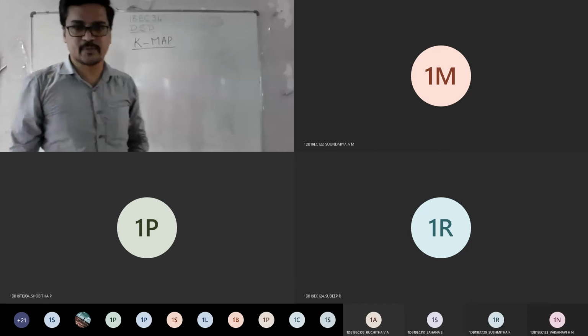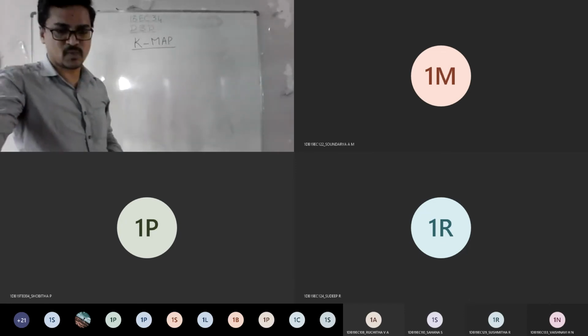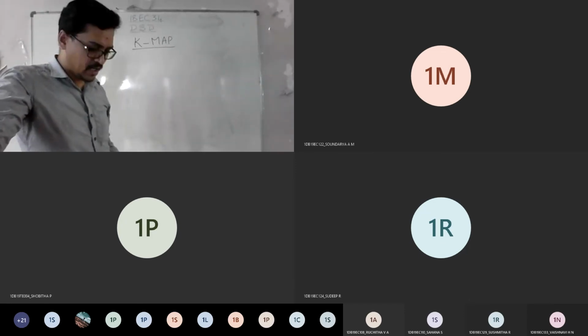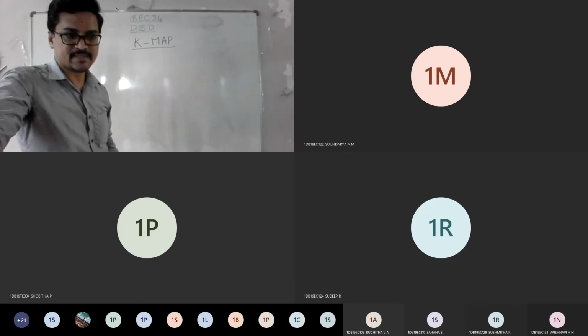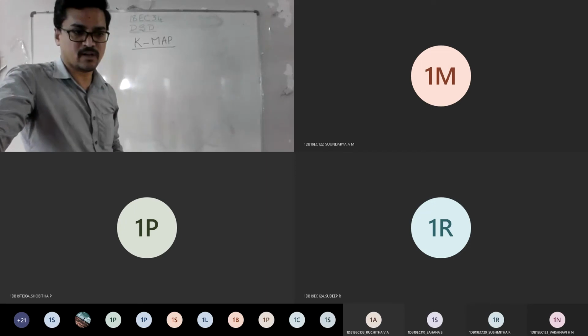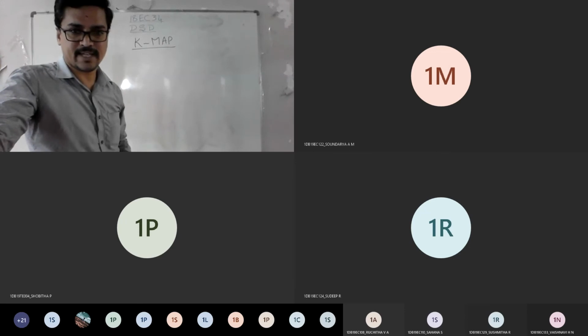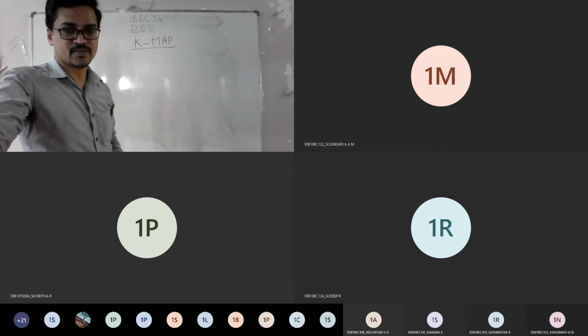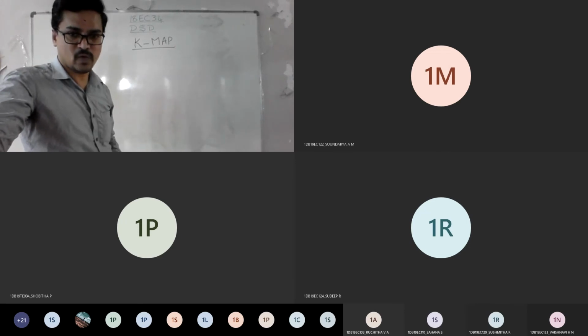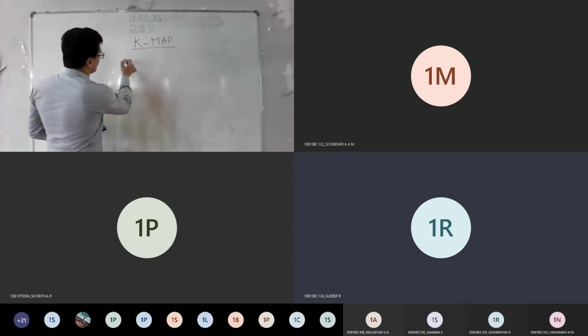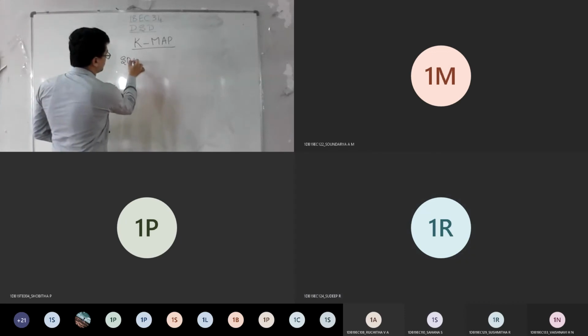Before going to solve the problem, just have an awareness of what is the meaning of this K-map and how it may be applicable. As I said, K-map is applied for SOP expression separately and POS expression separately. Let me take the example of SOP.